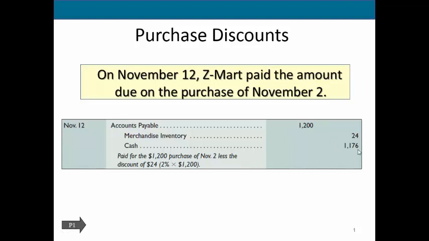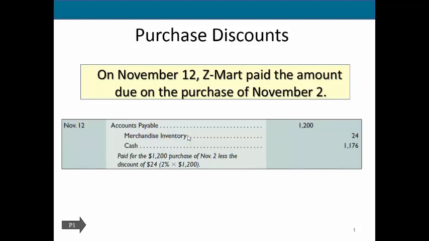What we do is we need to now have a credit for $24. You can see here when we credit for $24, if you sum up your credits, those are going to equal the total of your debit of $1,200. But what is this credit? We credit merchandise inventory because remember, we want to have our inventory on our books at their actual cost.